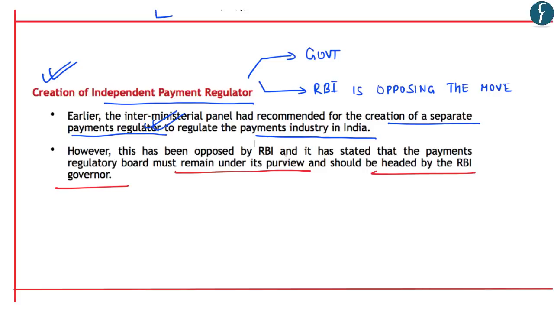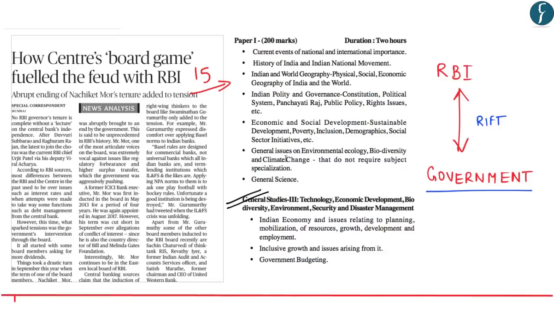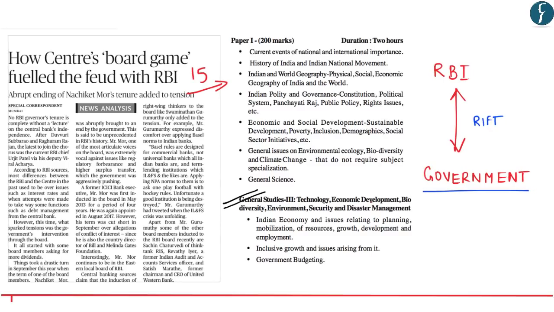So these are the issues on which the rift between RBI and the government is increasing. It's important to understand this article with respect to the functioning of RBI, its autonomy, as well as the role of RBI as a monetary regulator of India. Thus, this topic becomes extremely important to understand with respect to functioning of RBI as well as its autonomy. With this, let's move on to the next news.